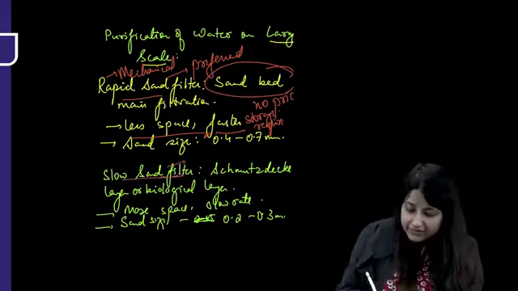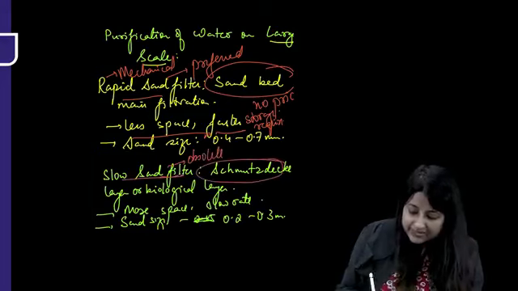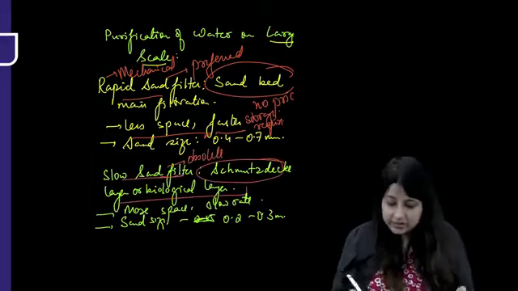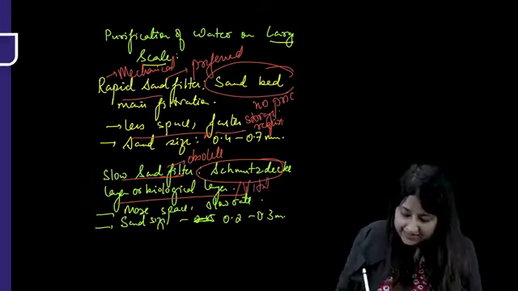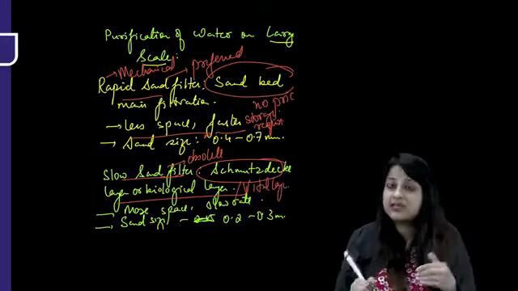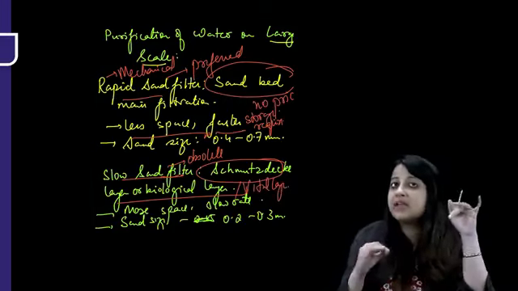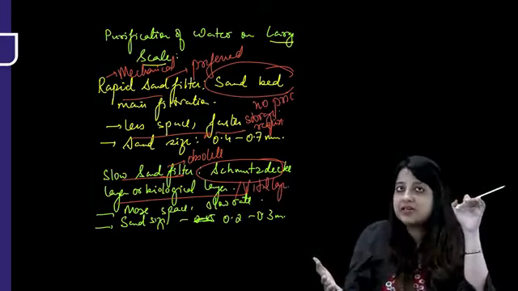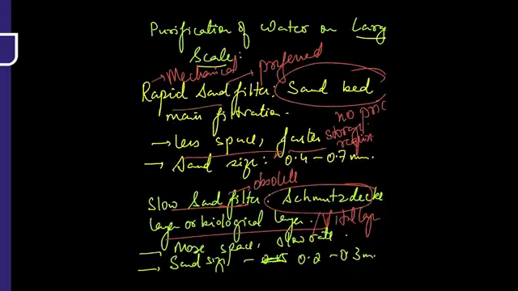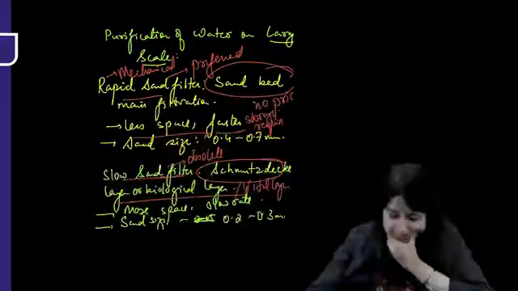But in slow sand filter, what is the mode of action? There is a Schmutzdecke layer, or biological layer, or vital layer, or Zoogleal layer, present on top of the sand bed, which is the main thing achieving filtration of water. So it occupies more space, the rate of filtration is slow, and prior storage is also needed. That is important.